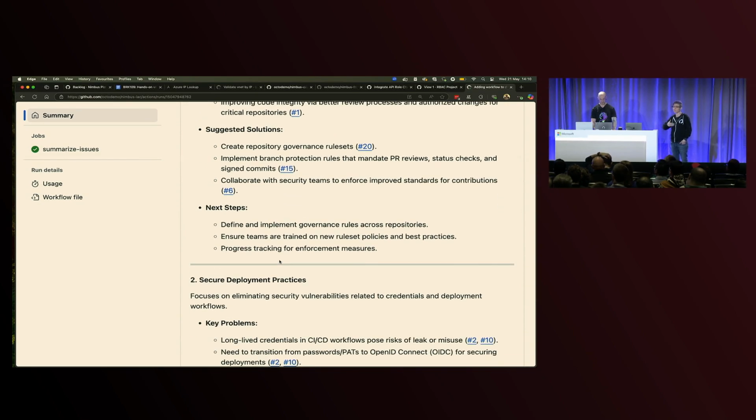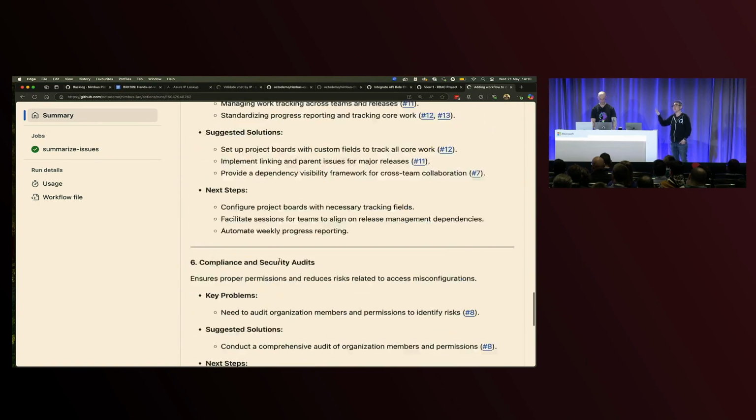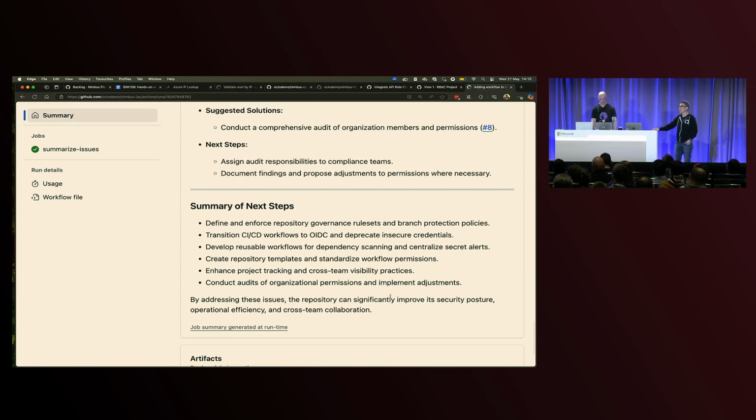You can invoke Slack or chat ops and send it to a Slack channel. You can have weekly reports, weekly emails. You can continue to build on this where you can get an actual AI-powered summary of the health of your organization, of your projects, of your teams, of your enterprise.